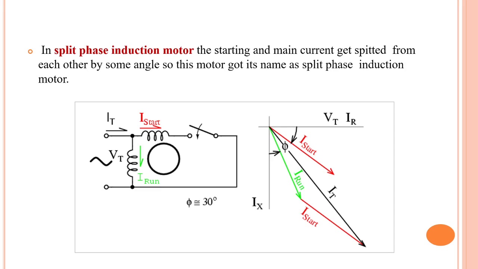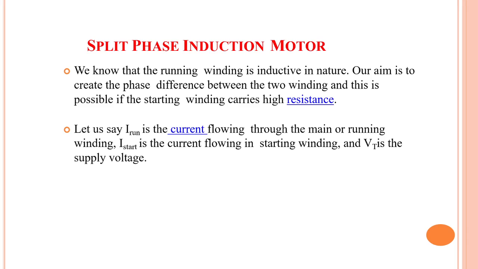Okay, so what is I run here? I run is the current flowing through the main or running winding. I start is the current flowing in the starting winding, and Vt is the supply voltage.